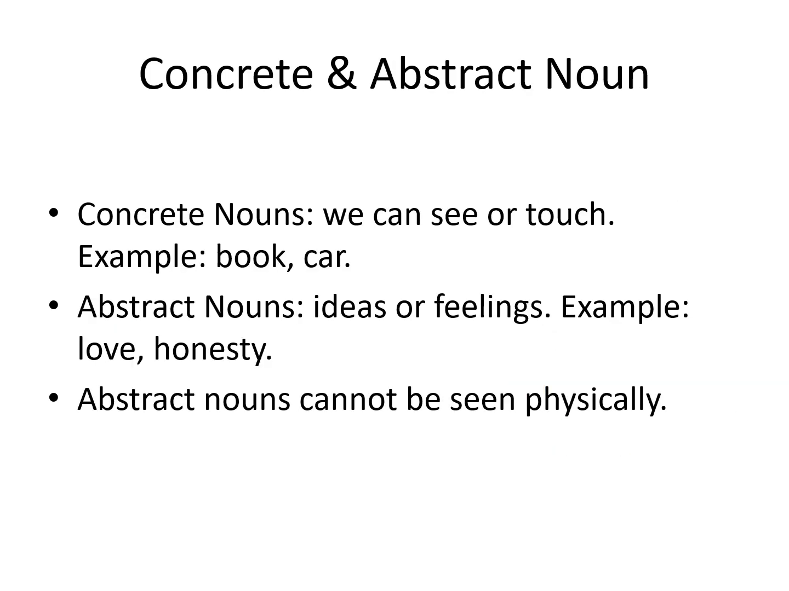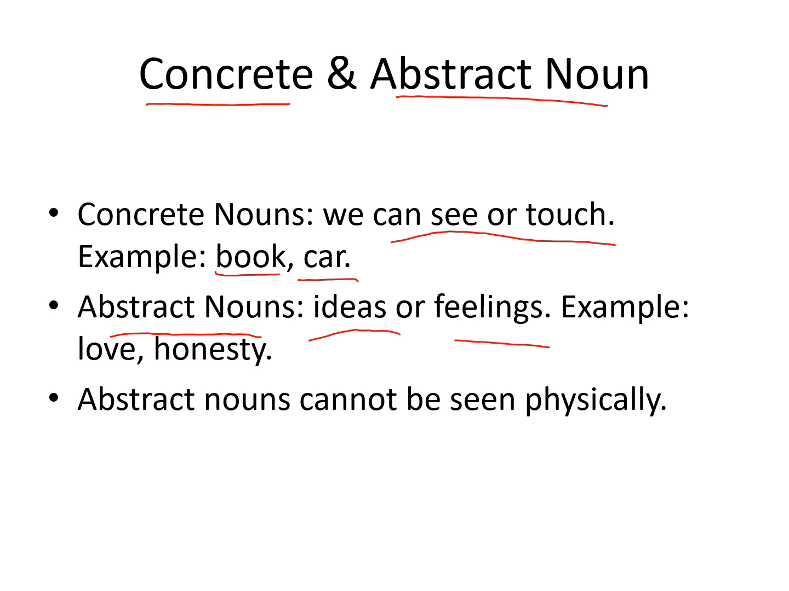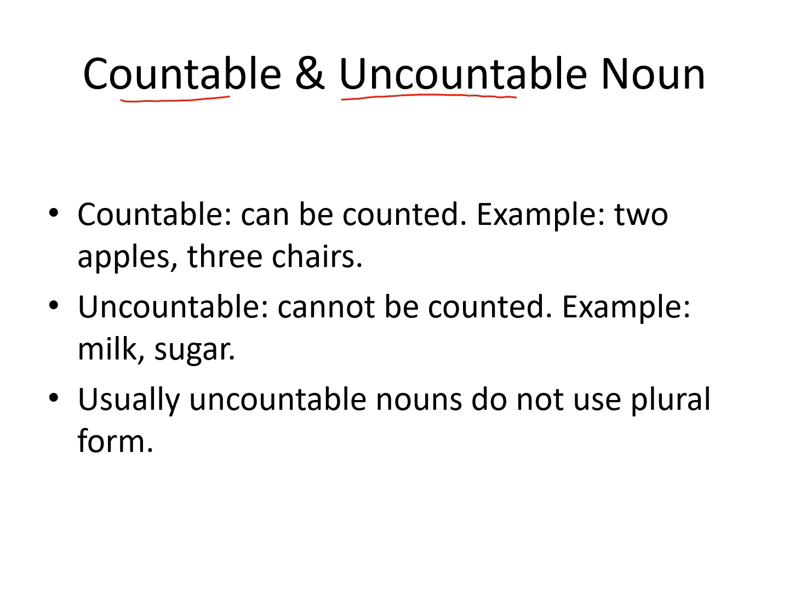Concrete versus abstract noun. What is concrete noun? We can see or touch concrete nouns. For example, book, car. Abstract nouns, we cannot see or touch abstract nouns. These are just ideas or feelings, our emotions, our thinking. For example, love, honesty. Abstract nouns cannot be seen physically, but concrete nouns, we can see them physically, we can touch them.